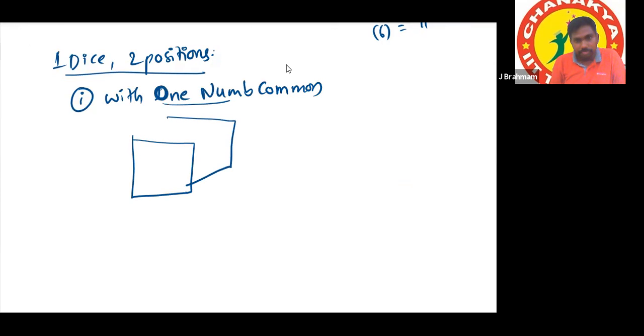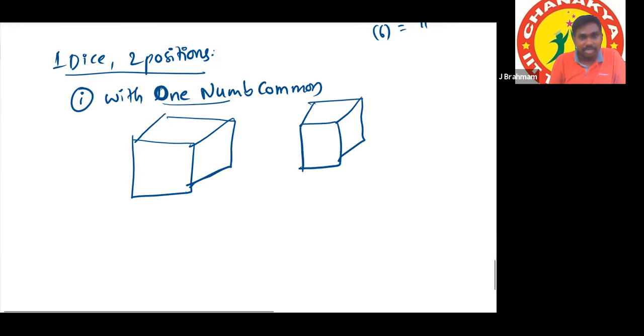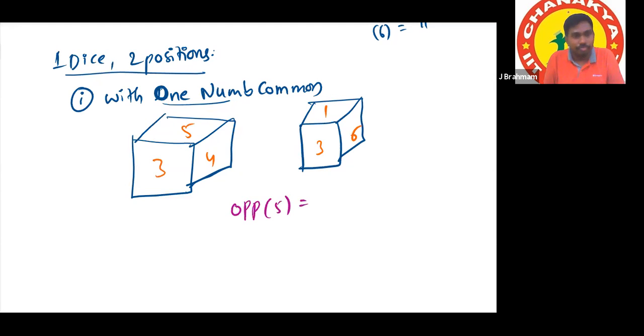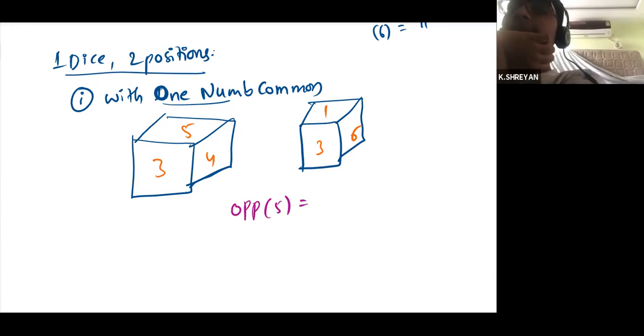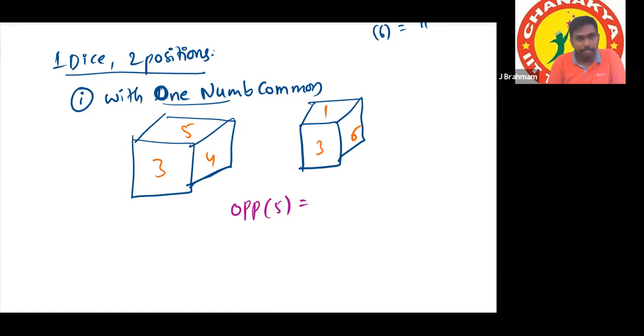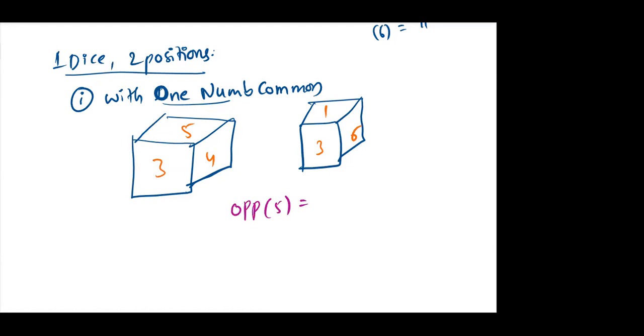Try to answer this. Consider this as a dice. Here the numbers are 3, 4, and 5 in the first position, and 3, 6, and 1 in the second. Now tell me, what is the number opposite to 5? So 3 and 4 and 1, so 6.